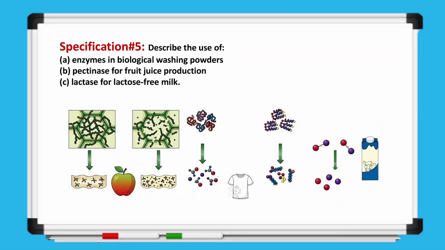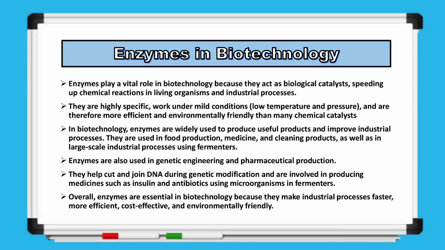Finally, we move on to specification number 5, which asks us to describe the use of enzymes in biological washing powders, pectinase for fruit juice production, and lactase for lactose-free milk. To begin with, enzymes are biological catalysts, meaning they speed up chemical reactions in living organisms. They are highly specific, so each enzyme works on a particular substrate, and they can function under mild conditions such as low temperature and neutral pH.